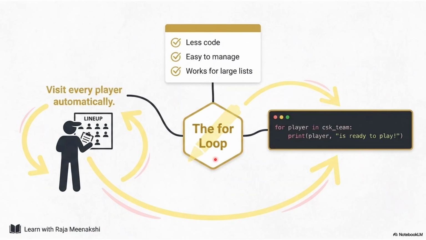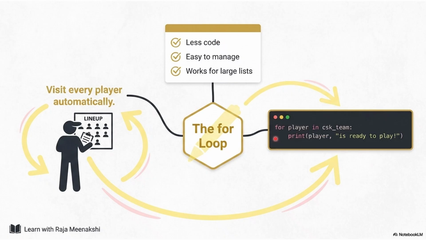Now see here the for loop. How can we use for loop? For loop with the range also we can do. Here I am just traversing it directly. For player in CSK team. Player is ready to play. First iteration it will print Dhoni. Second iteration Raina. Third iteration Jadeja. Like that, who are all the players present in our list, it will be just printing one by one.